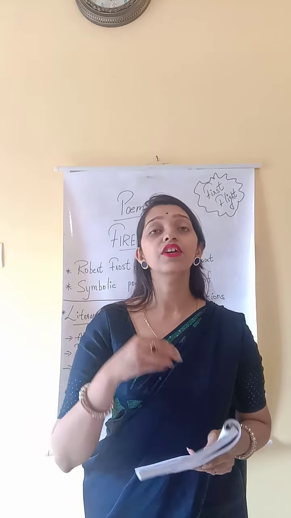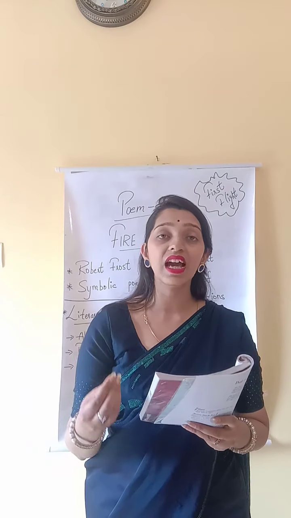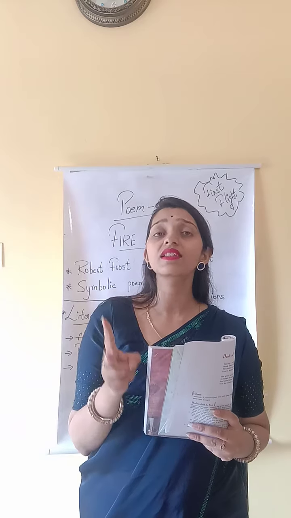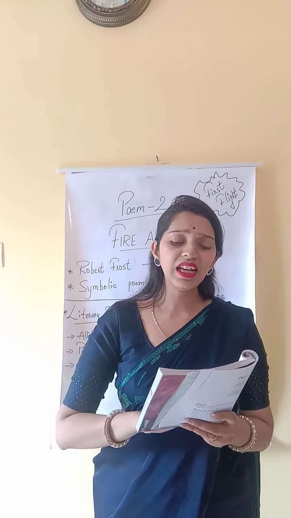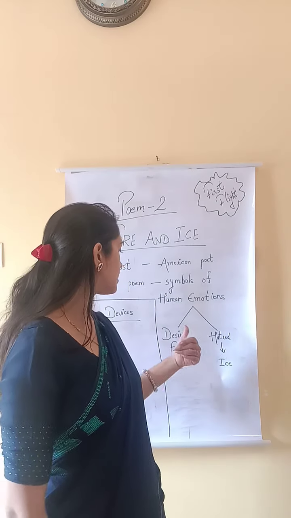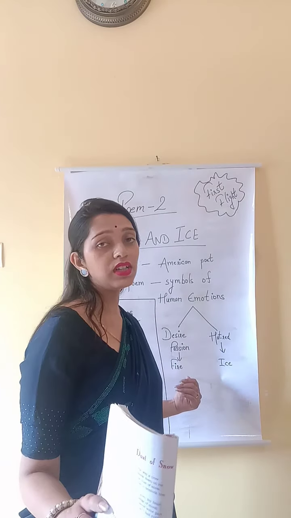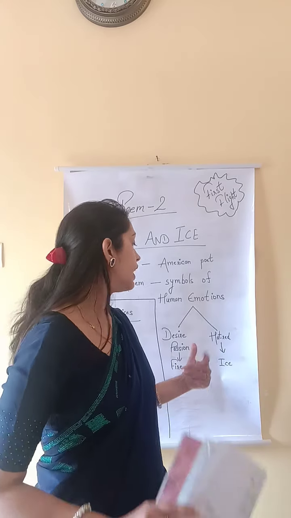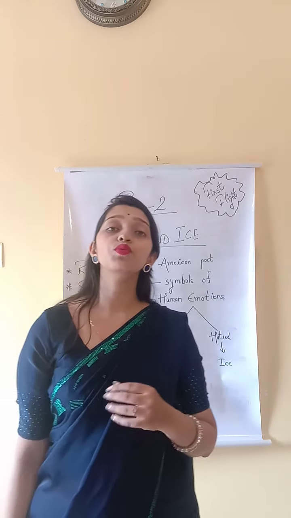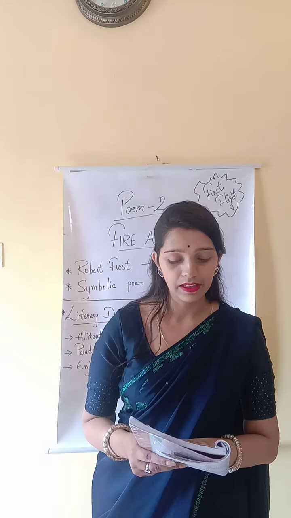If the world is to perish, means die, if it is to come to an end twice, that means two times, then I think in such a case... In the first stanza, the poet tells about fire taking the world to an end. In the second stanza, the poet says that ice is the thing which will take the world to an end.